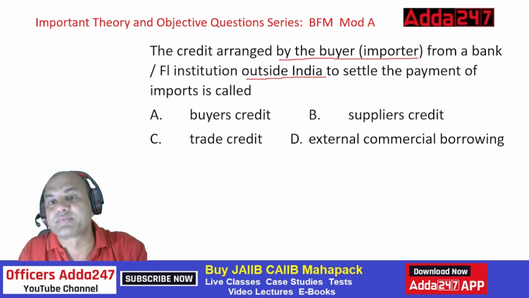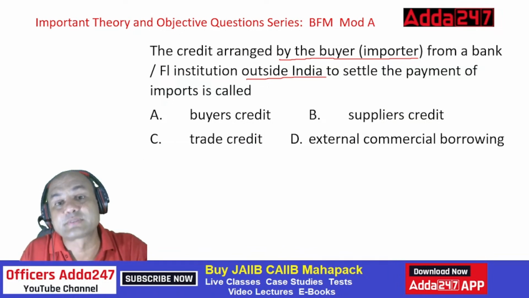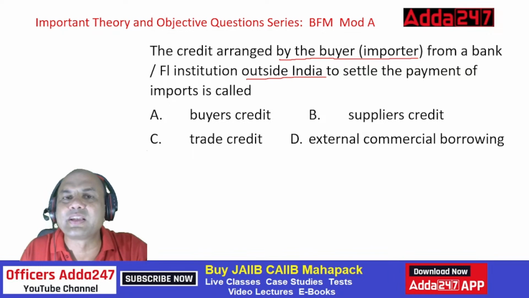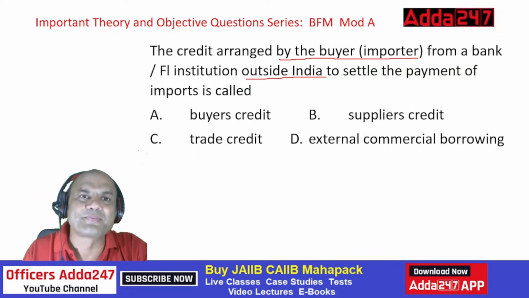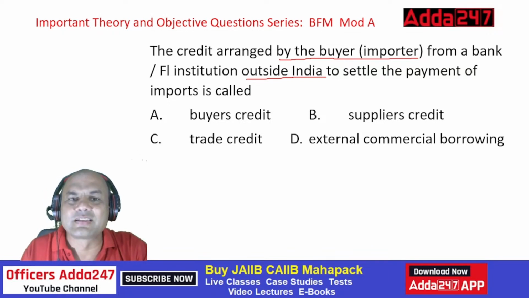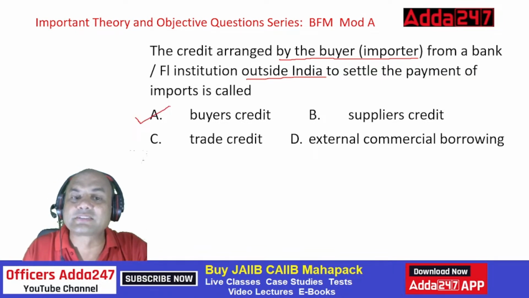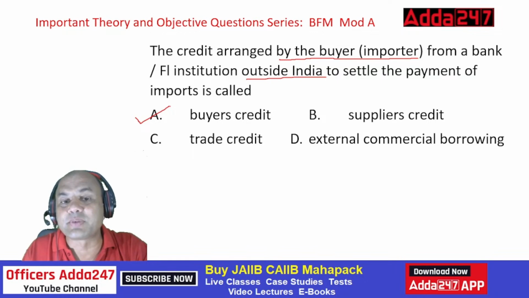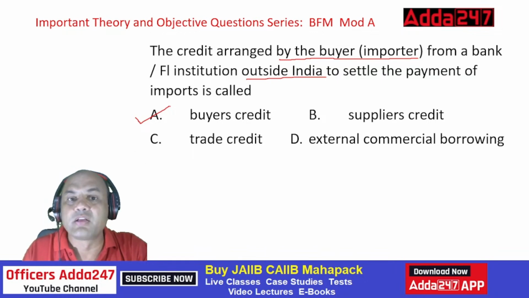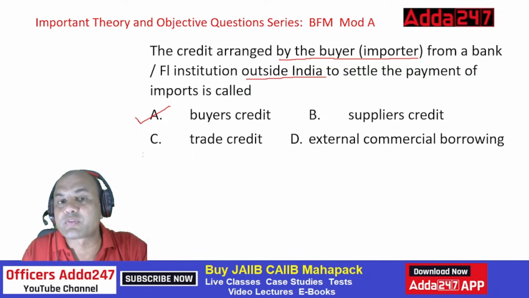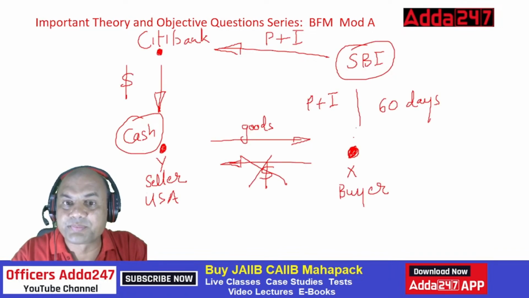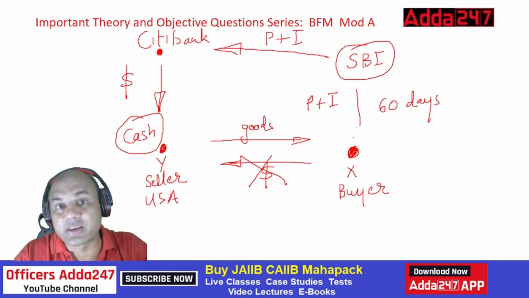That is a question. This much was the explanation for it. Otherwise, the answer was very simple; I could have given it in 2 seconds, isn't it? Now tell me, what is the answer? It is buyer's credit. Remember, whenever a credit is arranged by the buyer from a bank outside India to settle the payment of imports, it is called buyer's credit. Got it? This name is very important.